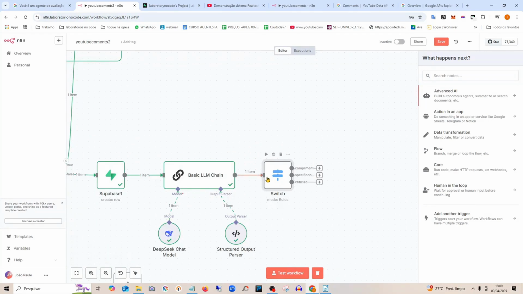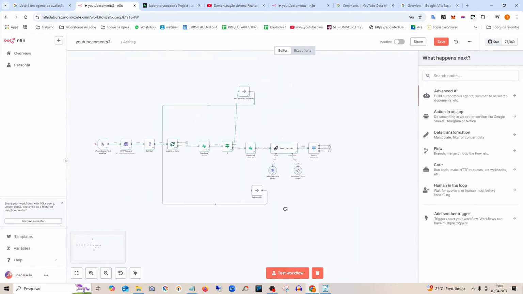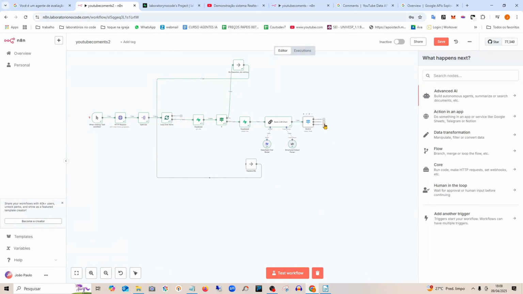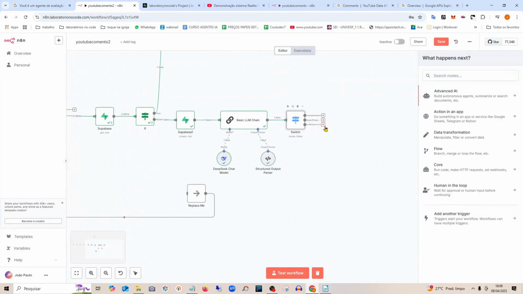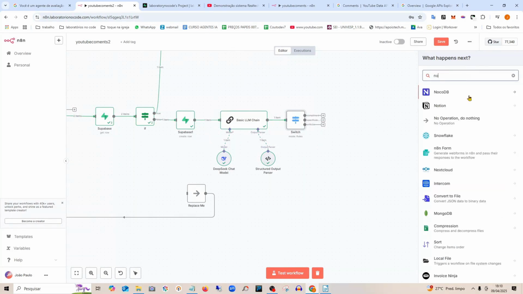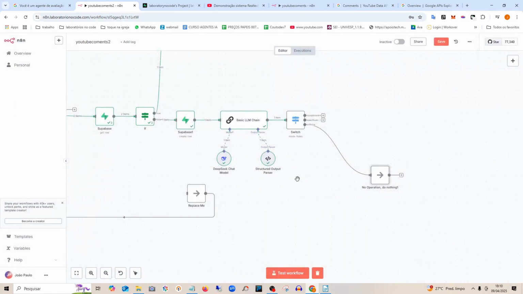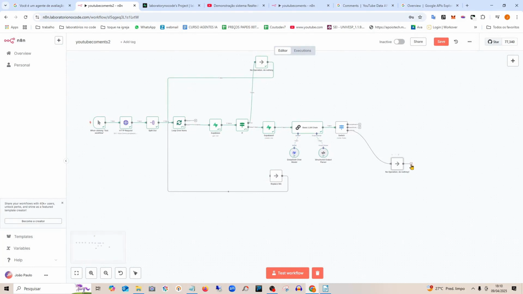So then you can handle each one in a different way. In case you don't want to do anything when it's a specific question, you can just do it. For example, let's suppose that when it's a criticism, I don't want to do anything, I don't want to respond. I will put it here. Let me enlarge the image. I will put a no operation. Do nothing.